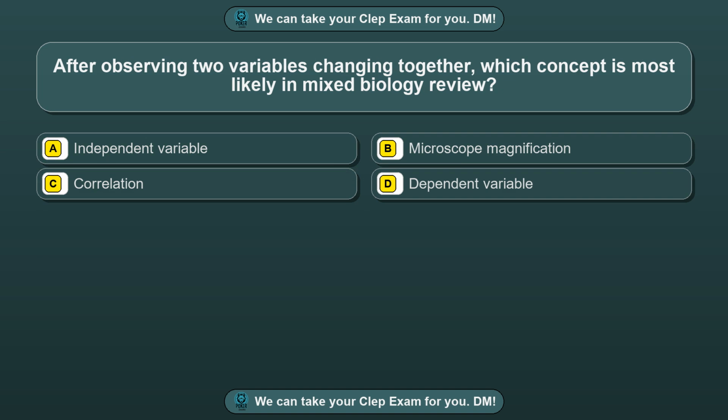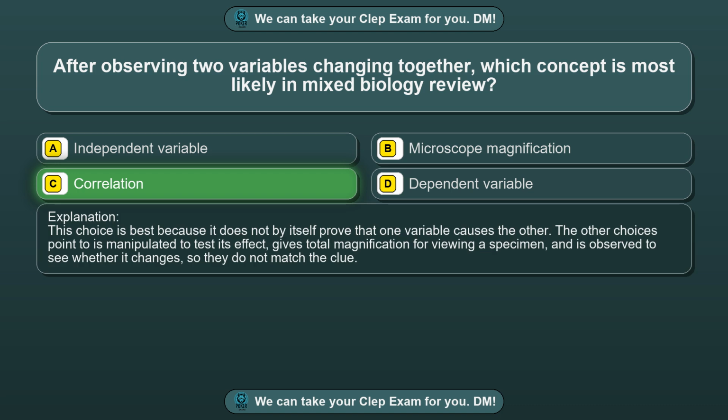Question 12. After observing two variables changing together, which concept is most likely in mixed biology review? Option A. Independent variable. Option B. Microscope magnification. Option C. Correlation. Option D. Dependent variable. The correct answer is option C. Correlation. This choice is best because it does not by itself prove that one variable causes the other.